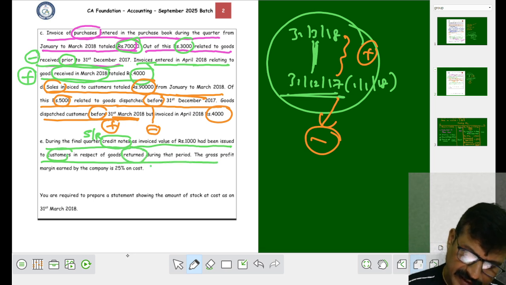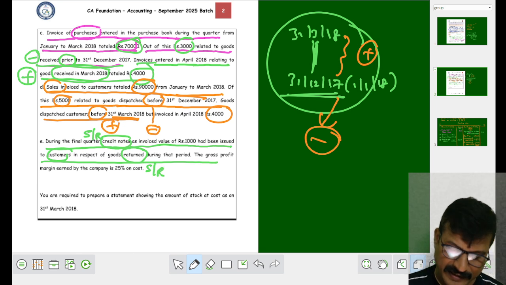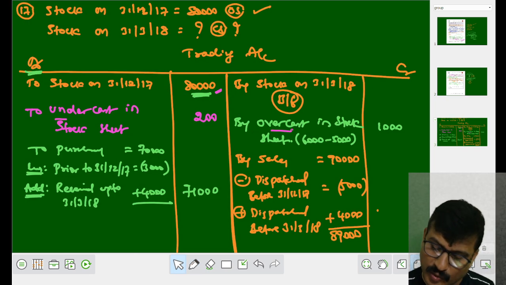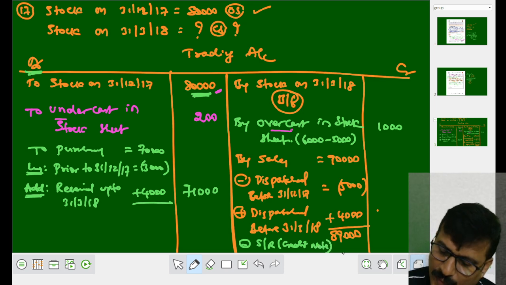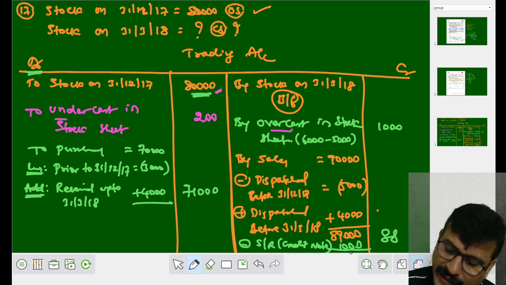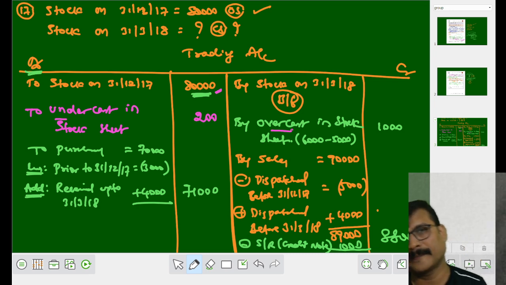Customer returned means sales returns. How much is it? 1,000 rupees. So what to do with the sales returns? Minus sales returns, in brackets you write credit note, 1,000 rupees. Now you subtract it, and you take 88,000 in the outer column.